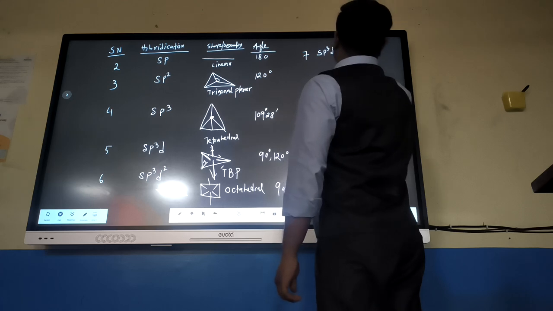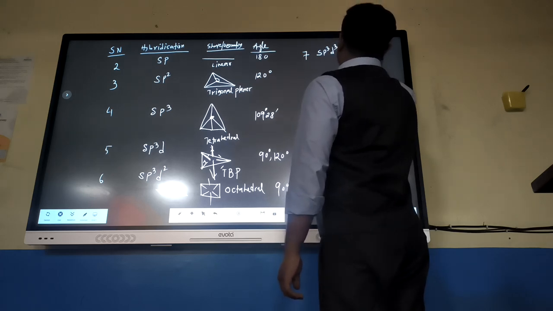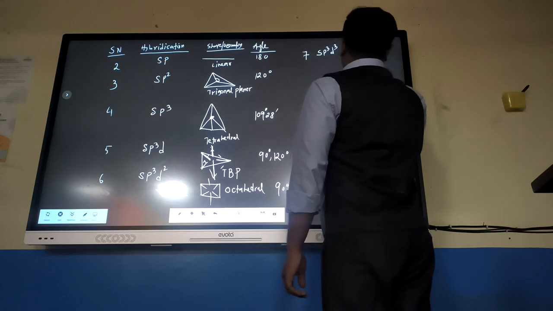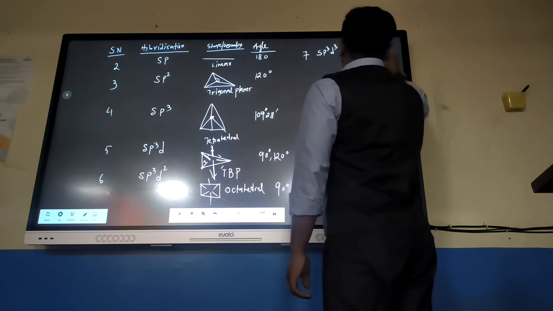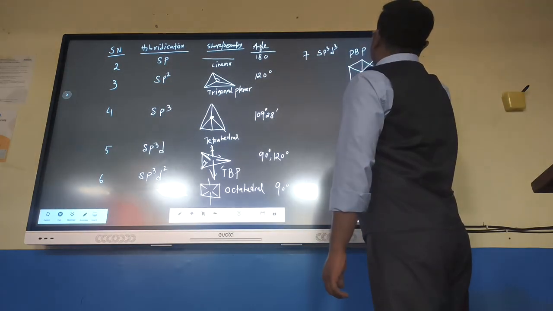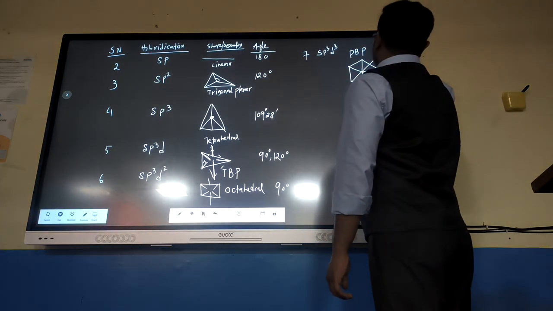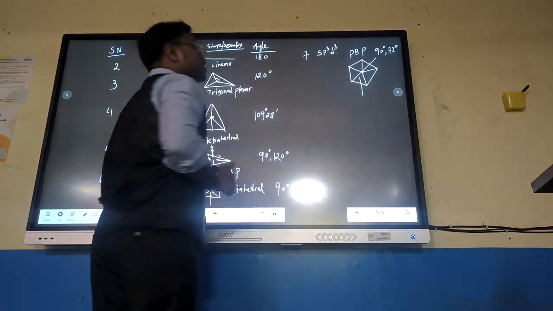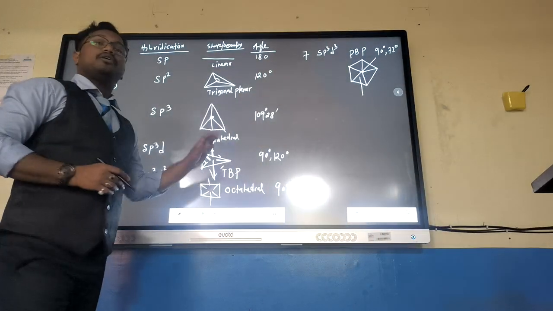Its geometry is considered as PBP, pentagonal bipyramidal. Here angle is 90 degree or 72 degree. So this case is when there is no lone pair of electron.